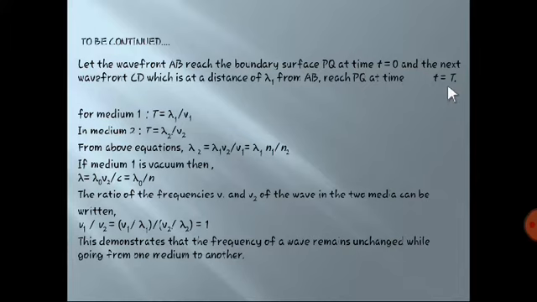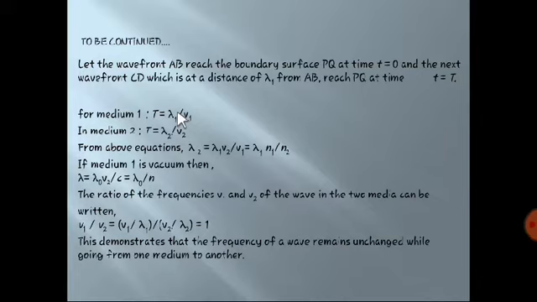We consider the initial time as 0 and the final time as t. Then for medium 1, what will be time t? That will be lambda 1 by V1, obviously. And in medium 2, t will be lambda 2 by V2.